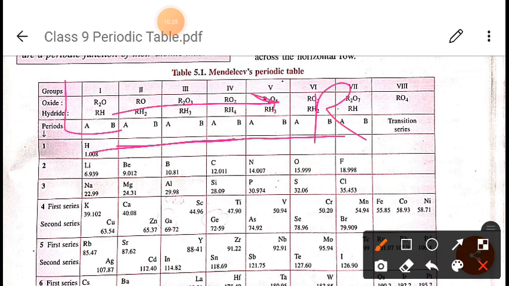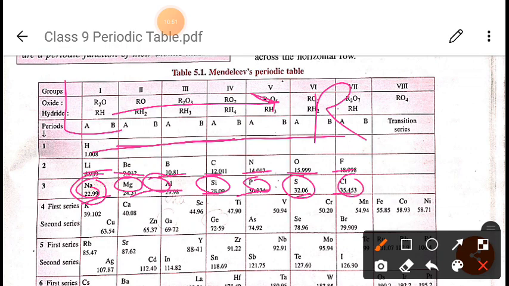So when we are moving from left to right, suppose from lithium, beryllium, boron, carbon, nitrogen, oxygen, fluorine, after that sodium, magnesium, aluminum, silicon, phosphorus, sulfur, chlorine, there is a change from metallic to non-metallic. The elements were changing from metallic to non-metallic. You can see this is metallic, this is metallic, this is metallic, this is metalloid, after that non-metal, non-metal, non-metal. It was changing.